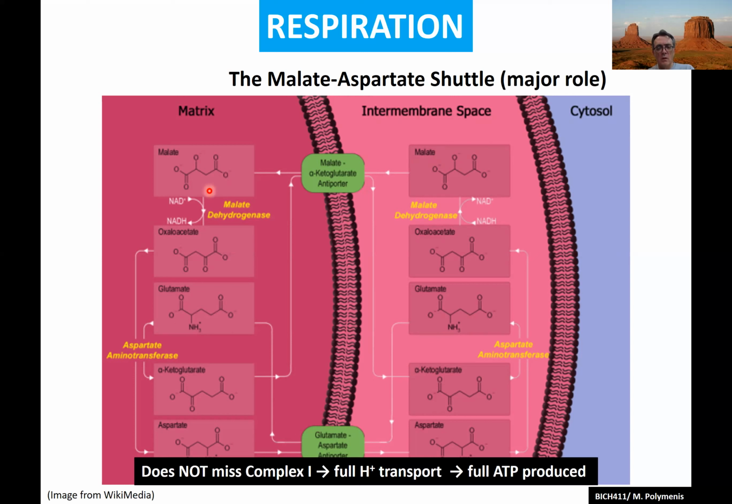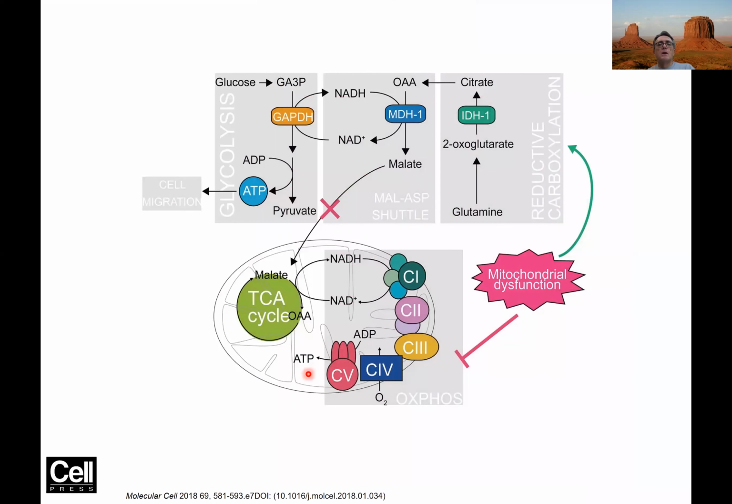And this is more efficient. You get a full complement of ATP produced because you do not miss complex 1. There's something interesting that just came out very recently, again in a very prominent journal. Many cancer cells have a mitochondrial dysfunction. They are defective in their electron transport chain.